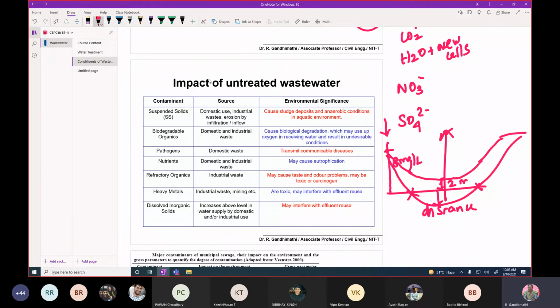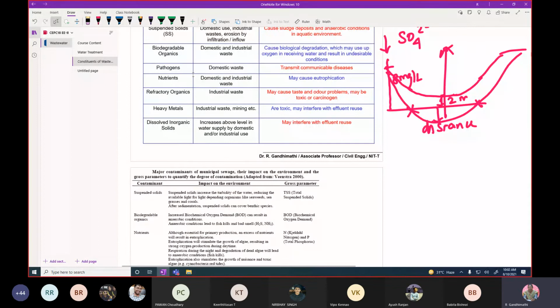Then pathogens: if the wastewater contains pathogens, it may transmit communicable diseases. And then nutrients. The main problem with nutrients is eutrophication, especially with stagnant water bodies. The presence of nitrogen and phosphorus leads to the growth of algal plants.